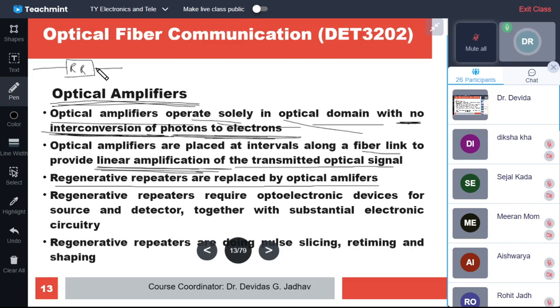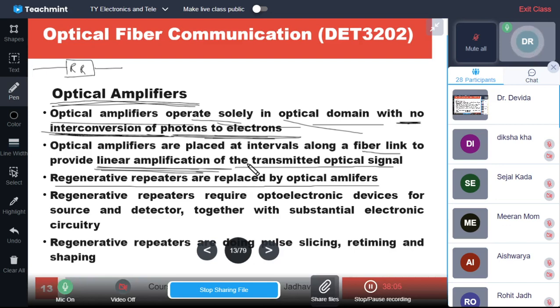There is a reduction in loss, and efficiencies are almost 1. There is no intervention or disturbance of any external circuitry or electronics in the link. So regenerative repeaters are replaced by amplifiers. It is a very big advantage, isn't it?